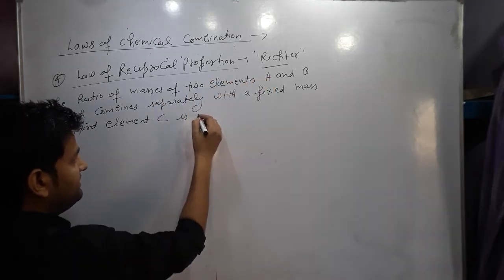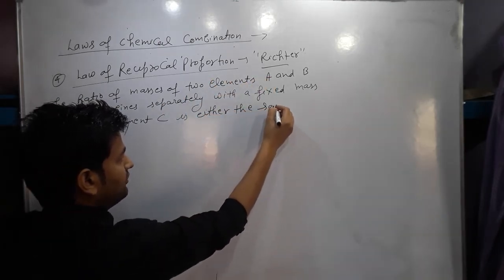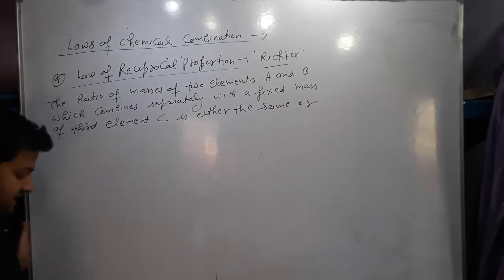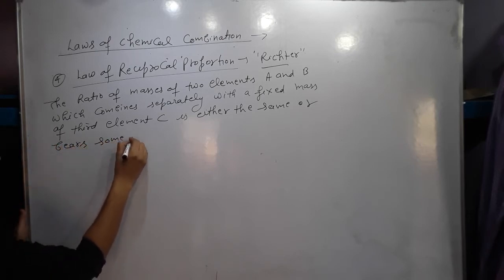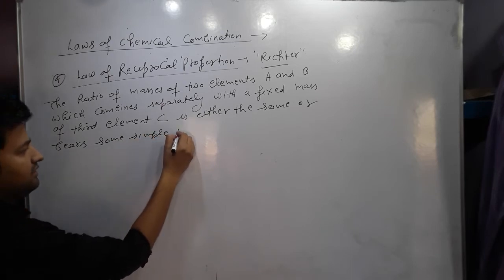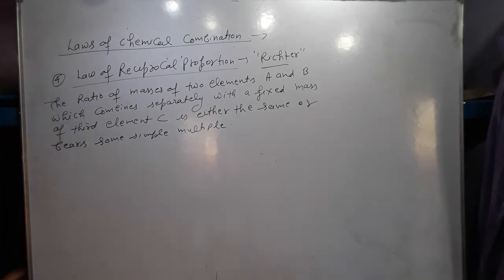is either the same or bears some simple multiple. It means they bear a simple multiple ratio.